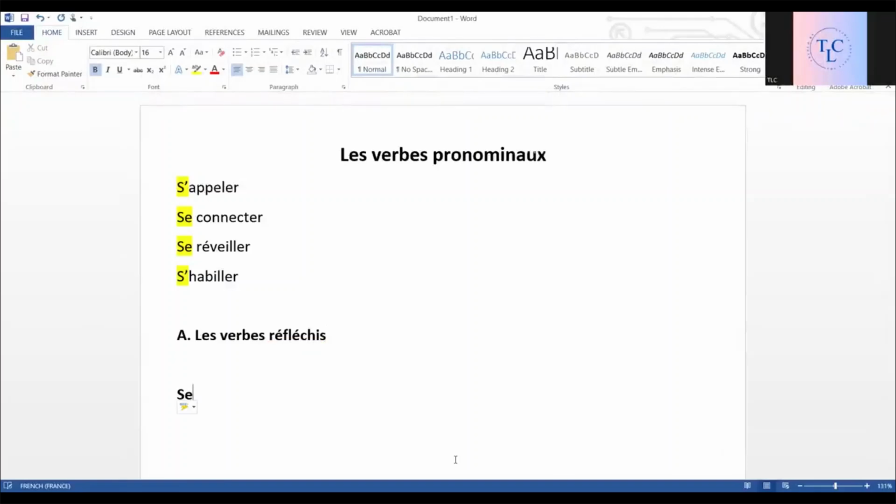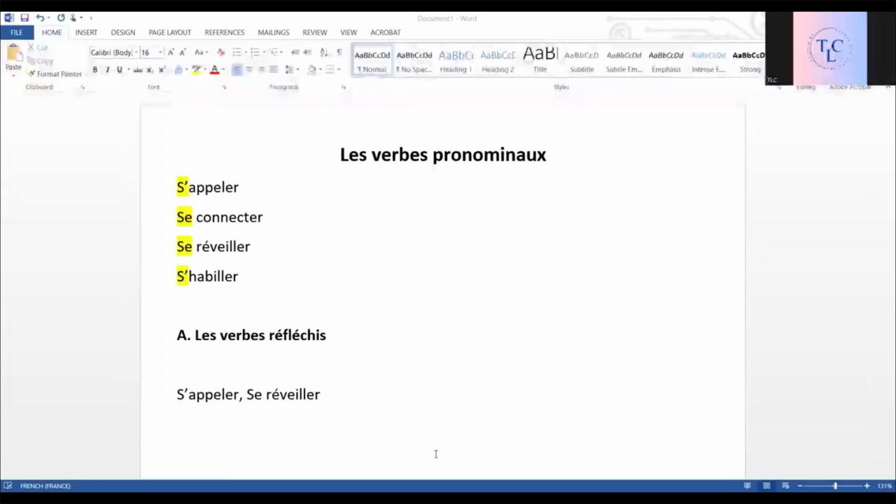Let's take a verb: se réveiller. Se réveiller is a reflexive verb. It is to wake up, but that action I'm doing on myself. Then if we take s'appeler, it is also a reflexive verb. I call myself. I'm not calling anyone else. The action is reflected on me.